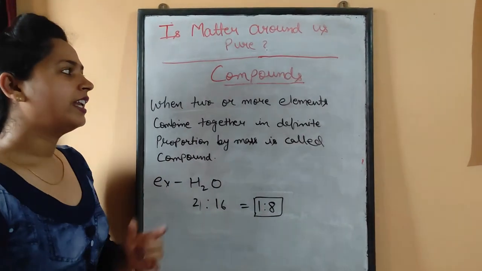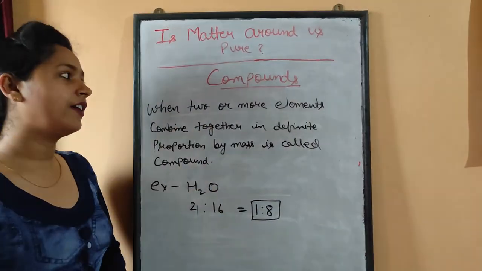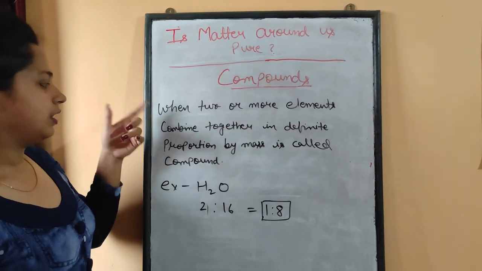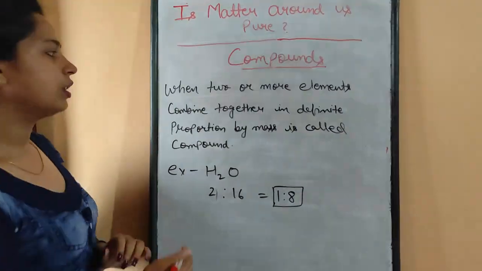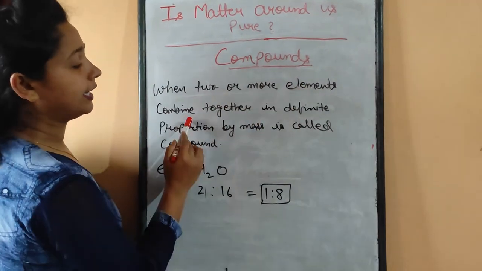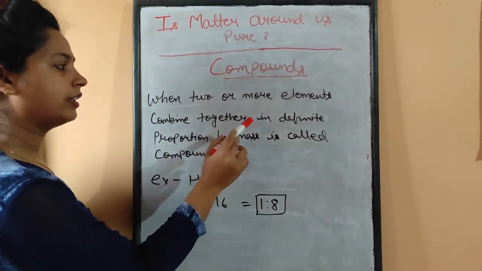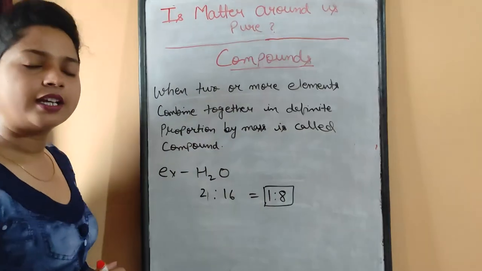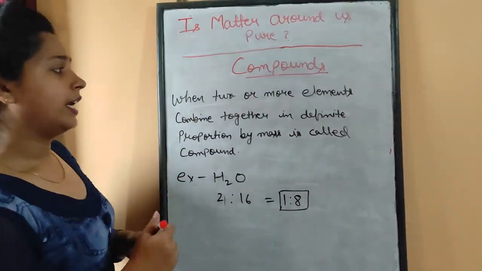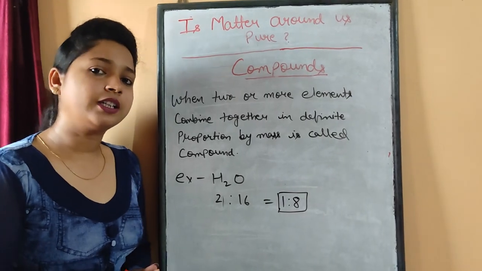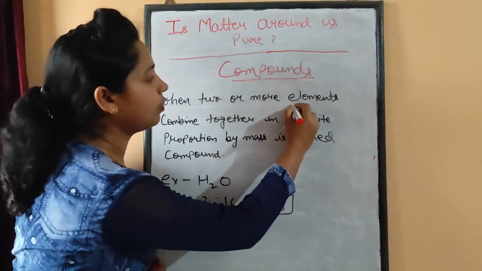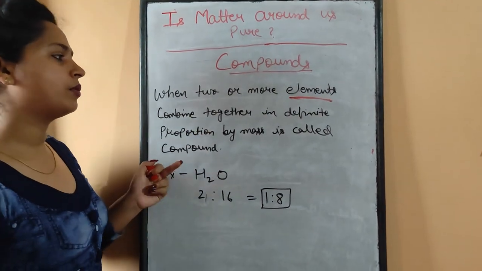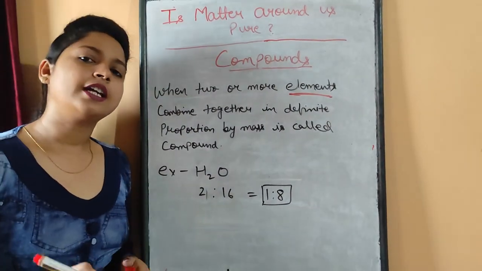Now, the next pure substance we have is compound. Now, what are these compounds? So, this is the definition of compound. When 2 or more elements combine together in definite proportion by mass, then it is called a compound.